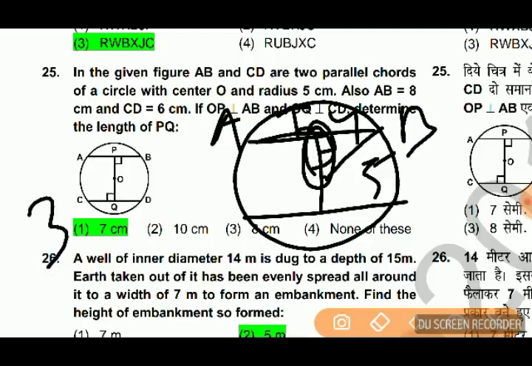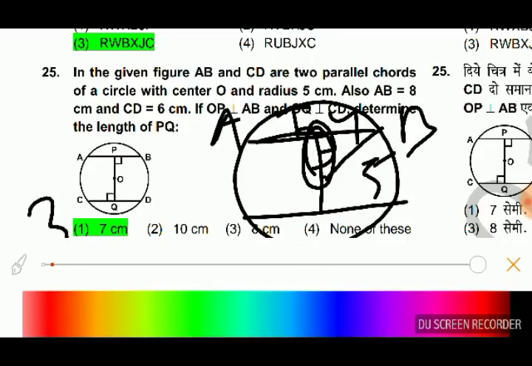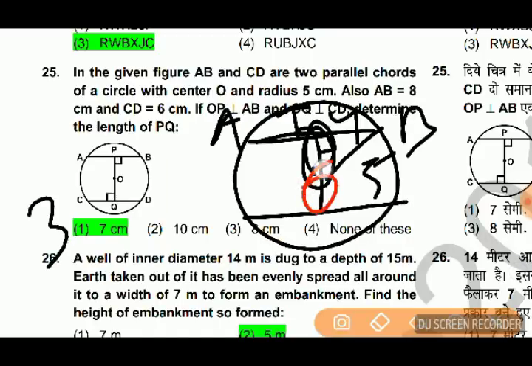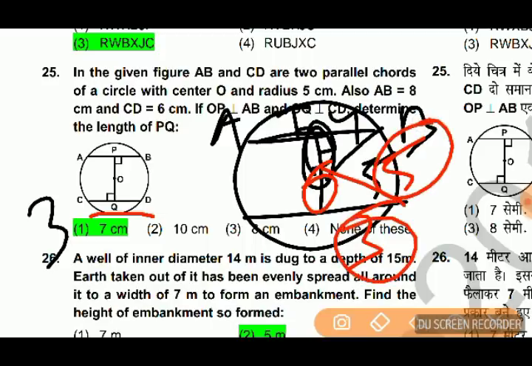So this distance is 3. And this distance you can find, this is 5, and CD is 6 cm, so CQ is 3. So root over 5 squared minus 3 squared equals 4. So this is 4, this is 3, so total is 7. So the answer is 7 cm.